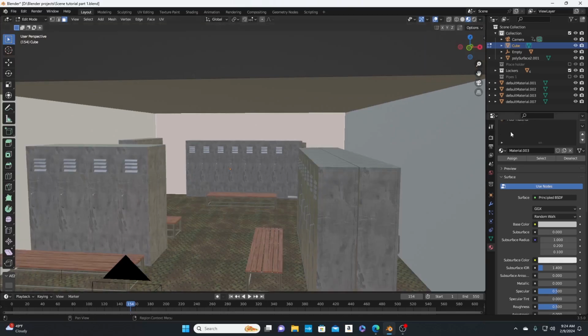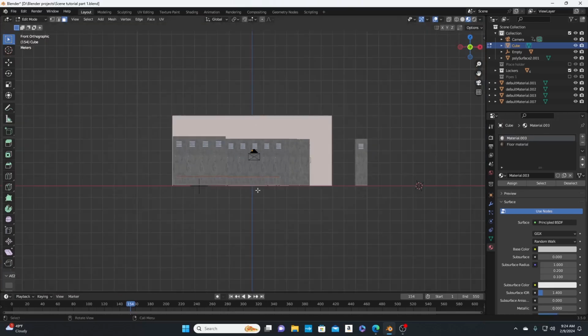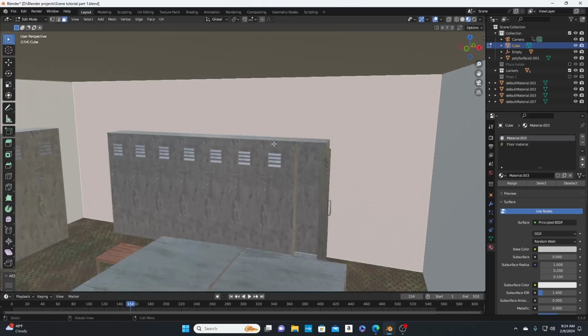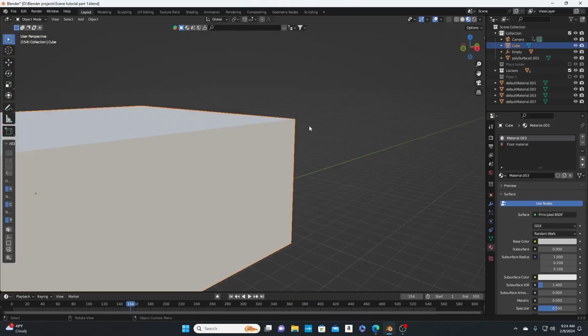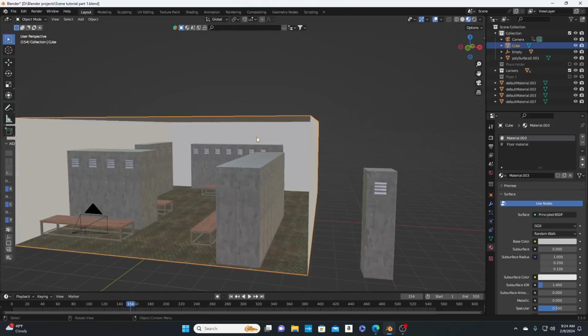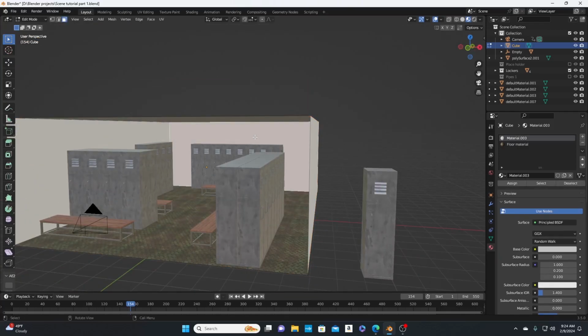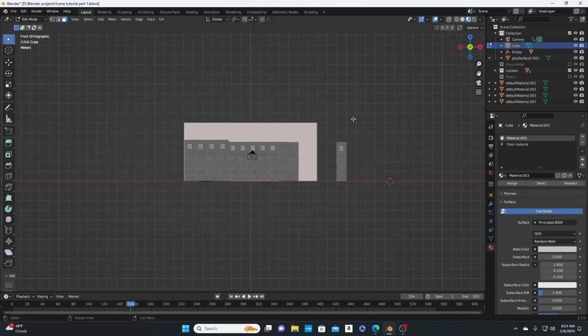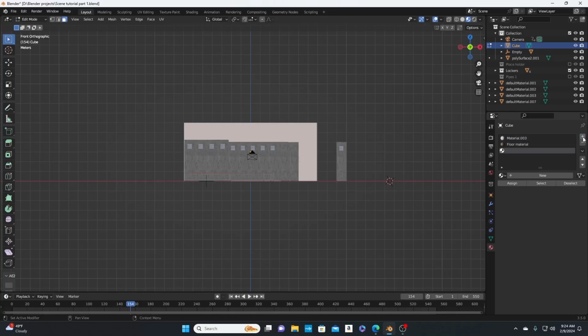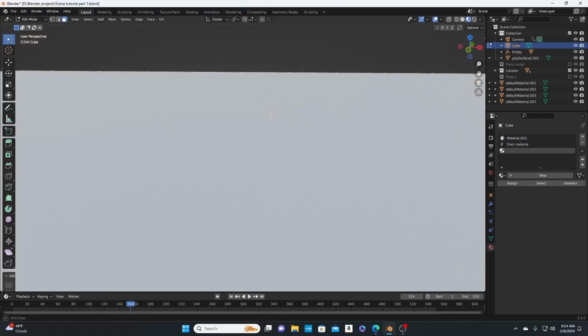So what I want to do is select this box right here, select the whole box, hit Tab, make sure you're in face select mode, which is number 3, and then just hit this face right here in the back. Now you're going to click this plus sign in the material property. So click that plus sign to add new material.